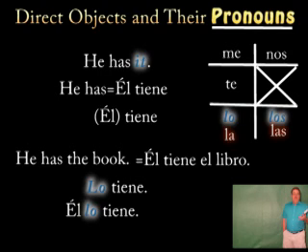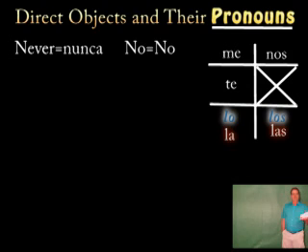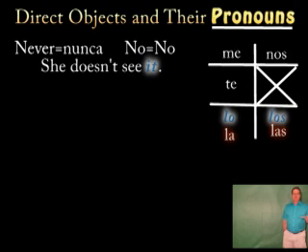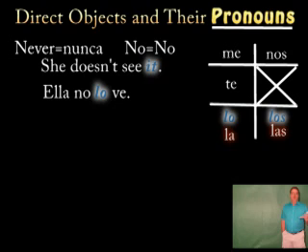When there's a negative involved, such as never or no, your negative word should always be in front of the direct object pronoun. For example, she doesn't see it. We need the word no. So, ella no lo ve.